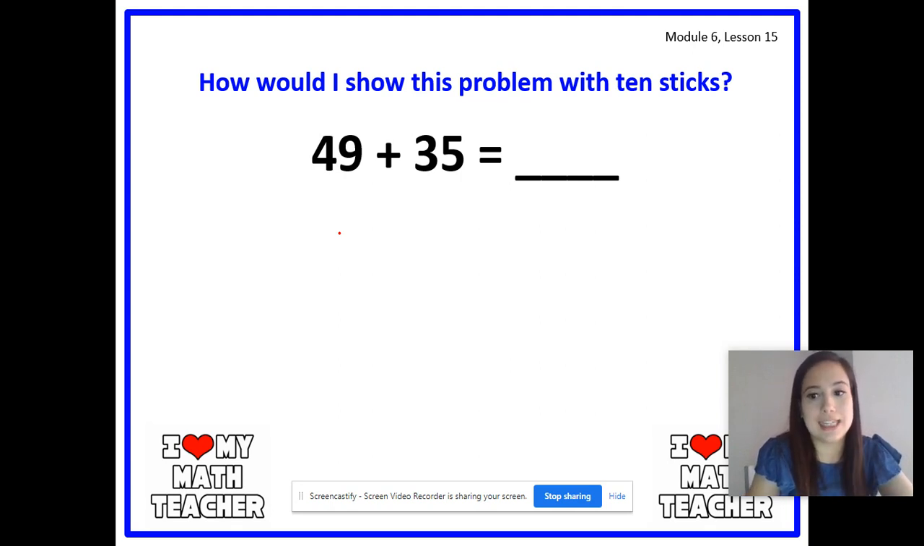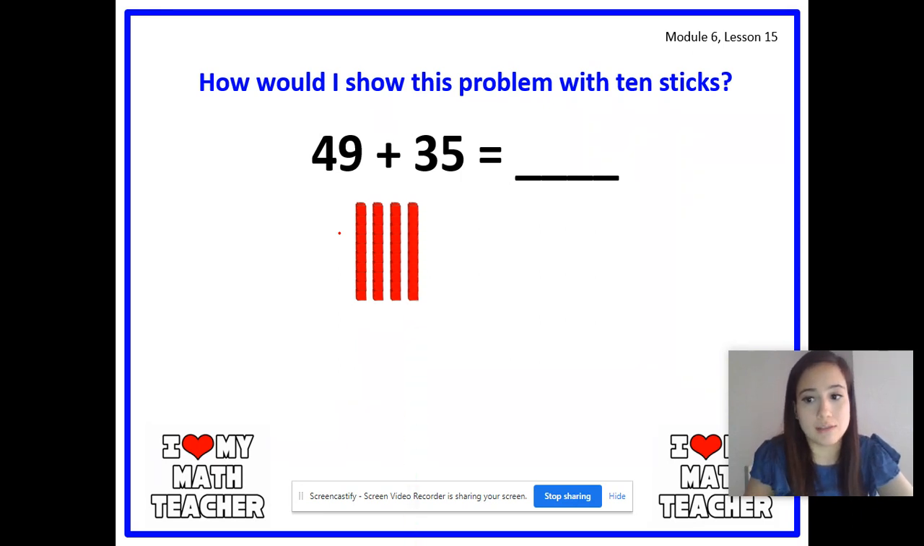Remember, you draw sticks for tens. So let's draw our tens first. Get ready. 1, 2, 3, 4. Now you draw dots for your ones. Let's count. Get ready. 1, 2, 3, 4, 5. Make another row. 6, 7, 8, 9. Organized. Now, step 2 was to draw the second part, the second addend, in an organized way.